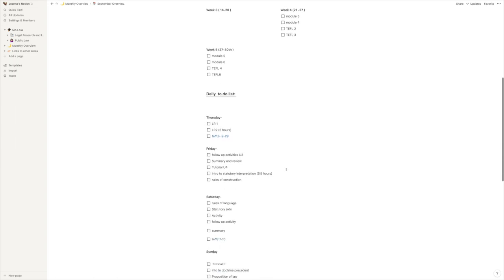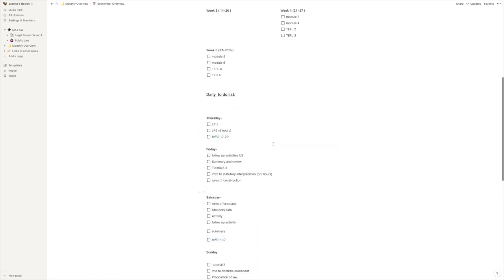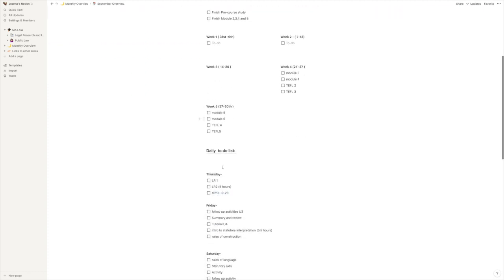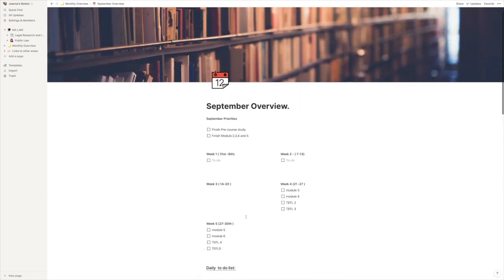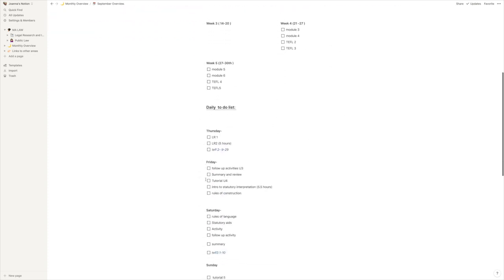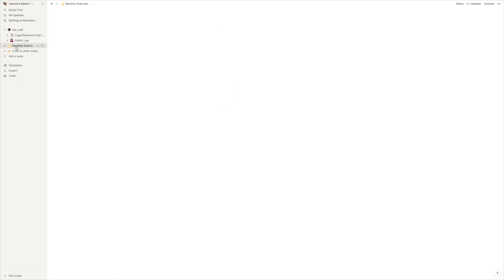Obviously I'm not a minimalist, but sticking to a minimalist sort of schedule is really helpful in that regard, because then you don't have everything cluttering up what you actually need to find. So as soon as this week's over, I'll remove all of that. So for example, if I'm on week 1, I've done all of this, then I move on to week 2, I delete everything, except obviously these ones here. So yeah, that's pretty much it for the monthly overview.